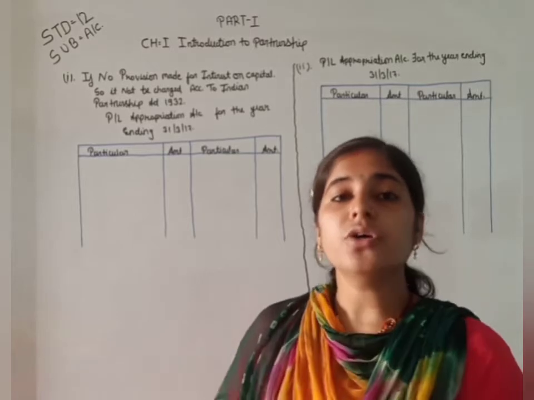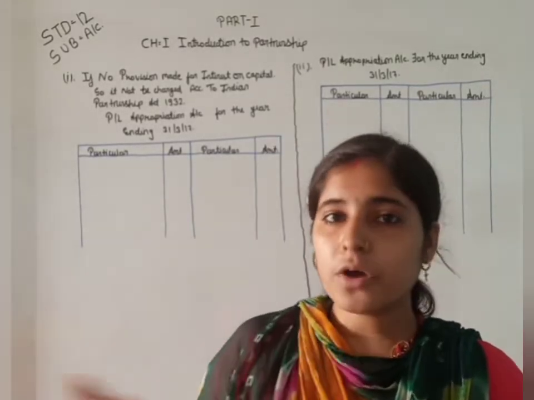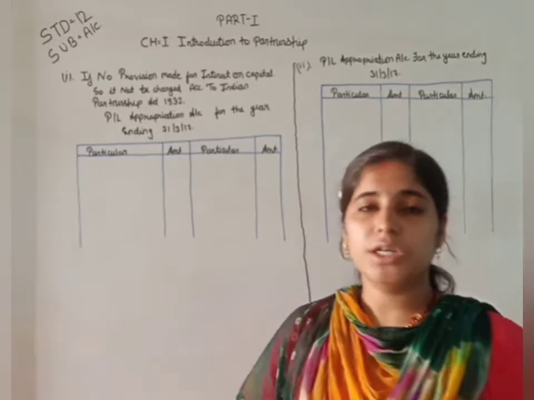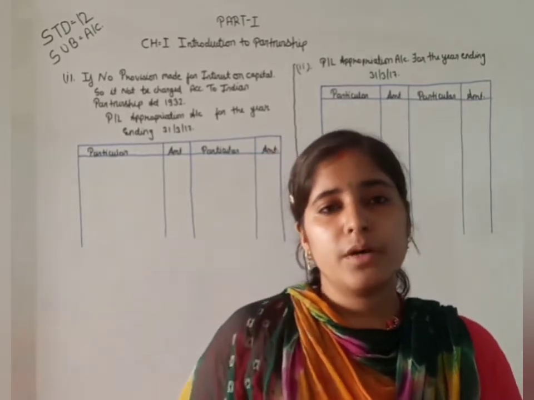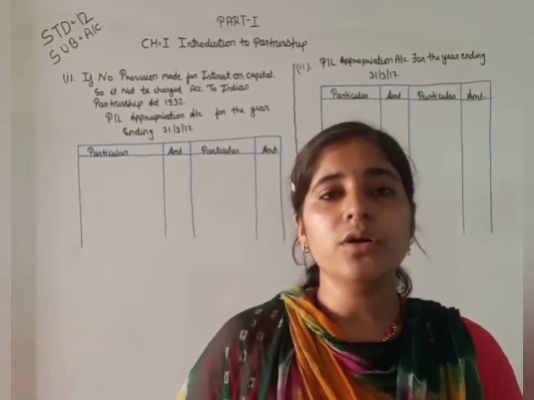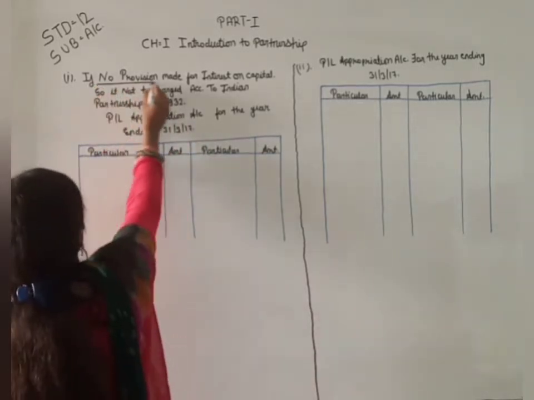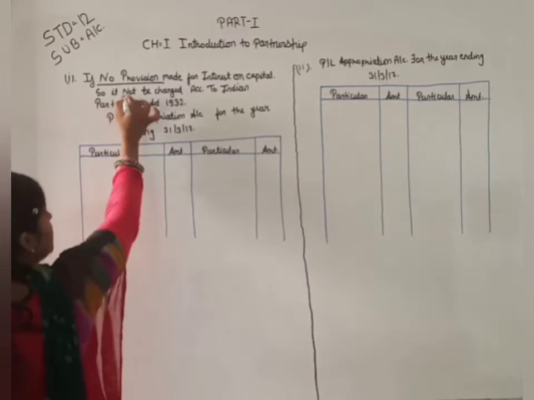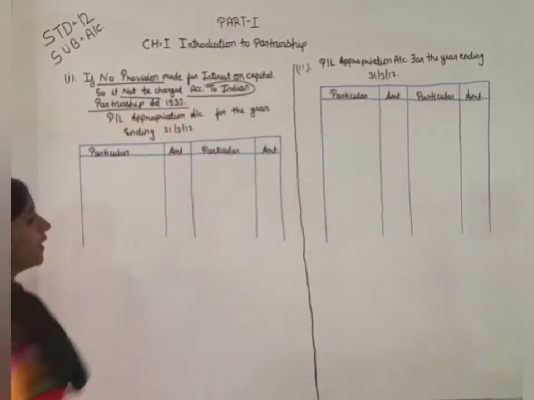According to the Indian Partnership Act 1932, if there is no provision made among the partners about interest on capital, the firm does not give interest on capital to partners. It is not charged according to the Indian Partnership Act 1932.